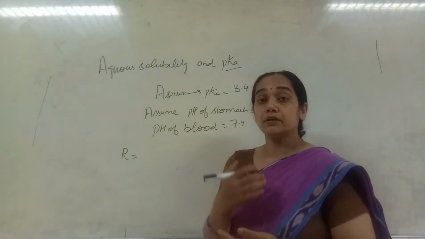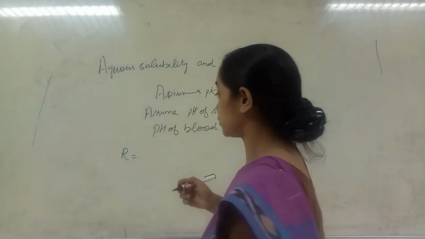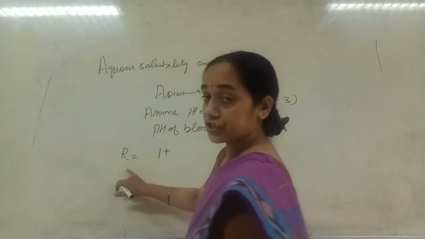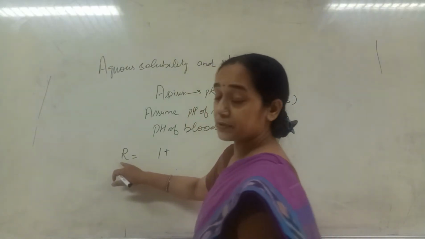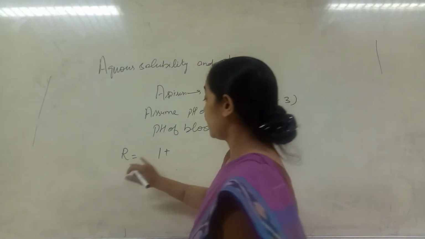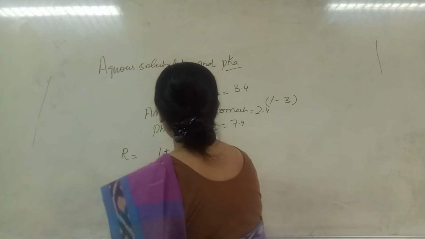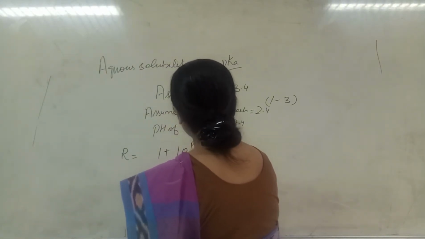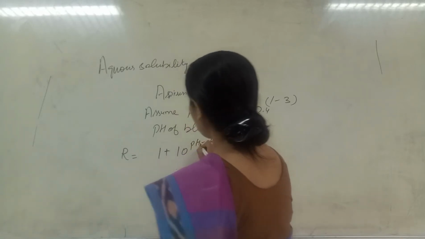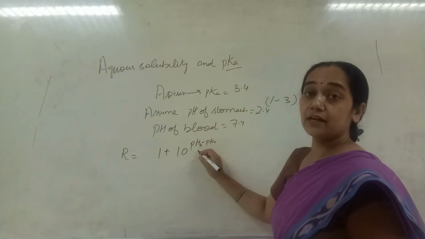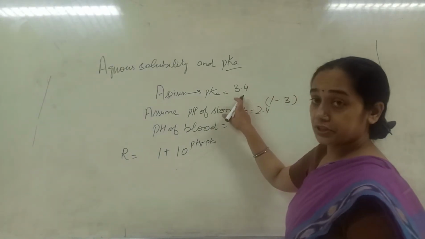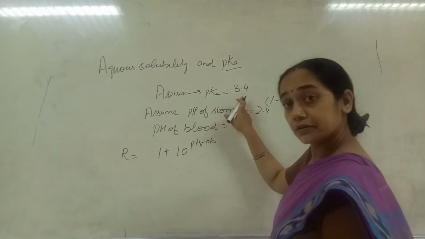So I express it as relative solubility, given as 1 plus 10 raised to the power pHb minus pK, where pHb represents the pH of the blood, and pK is the dissociation constant of your drug.